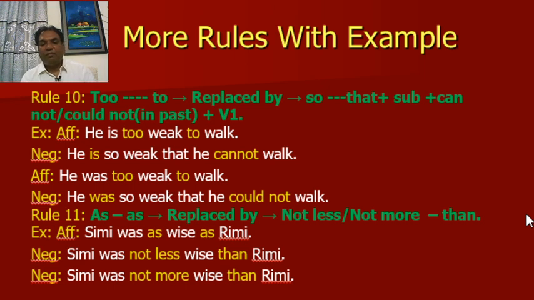Rule number 11. "As ... as" is replaced by "not less ... than" or "not more ... than". For example, Simi was as wise as Rimi. Negative, Simi was not less wise than Rimi, or Simi was not more wise than Rimi. This is also comparative degree, but here this is also a negative sentence.